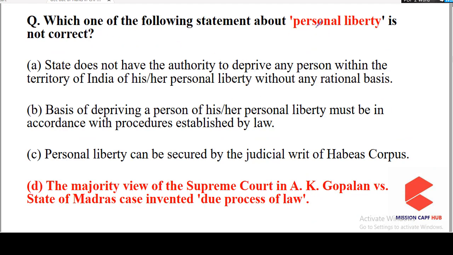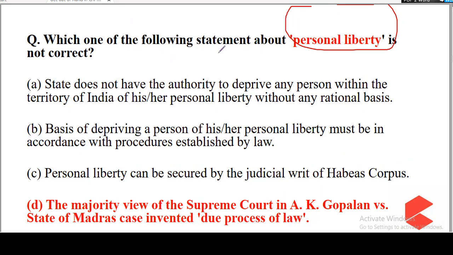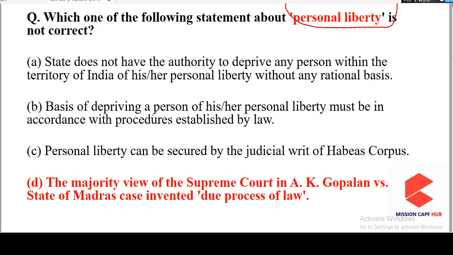We have here a question on personal liberty. Which of the following statements about personal liberty is not correct? So it is directly asking which statement is not correct. The first option: the state does not have authority to deprive any person within the territory of India of his personal liberty without any rational basis. So the state, the government, cannot deprive any person of his fundamental rights without any rational basis. The state or the government cannot take away rights of an individual without giving rational explanation or rational justification for it. So this is the right statement.